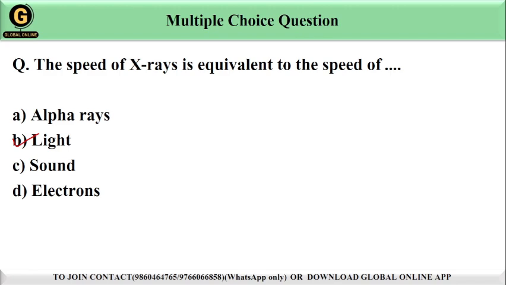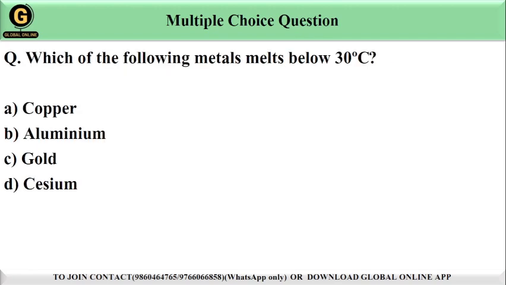Let's move to the next question. Which of the following metals melt below 30 degrees Celsius? Guys, we have options for this question. Option A copper, option B aluminium, option C gold and option D cesium. The correct answer is going to be D, cesium, because cesium has a melting point of about 28.5 degrees Celsius, meaning it can melt at a temperature slightly below or around room temperature. Other metals like copper, aluminium and gold have significantly higher melting points, requiring much more heat to melt. That's why the correct answer is D, cesium.